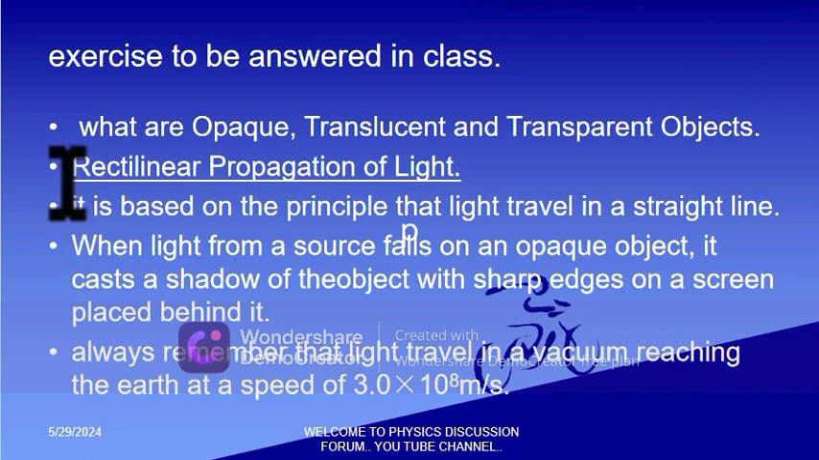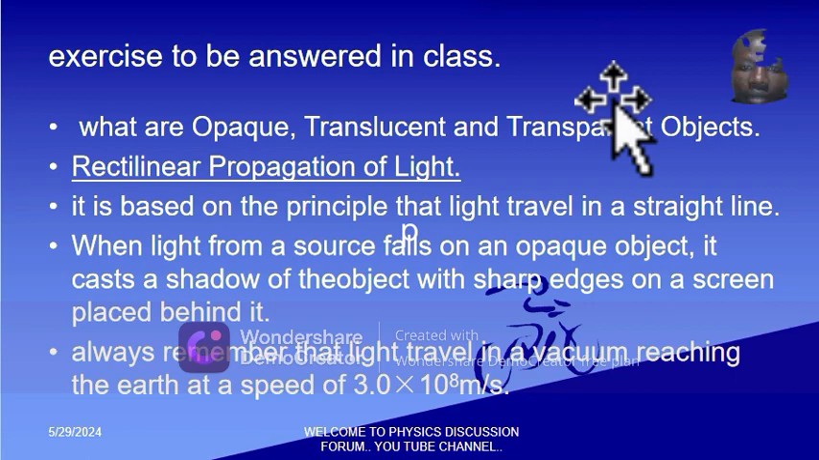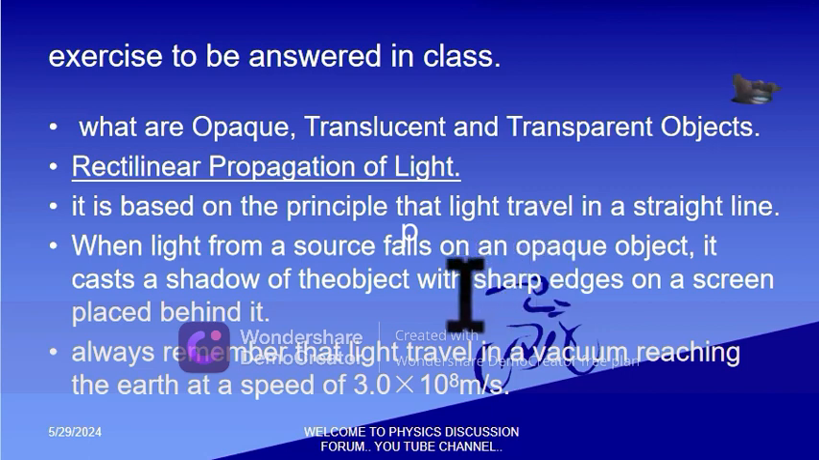Let us now move to the main body of this topic, that is the rectilinear propagation of light. The rectilinear propagation of light is based on the principle that light travels in a straight line. So when light from a source falls on an opaque object, it casts a shadow with sharp edges on a screen placed behind it.